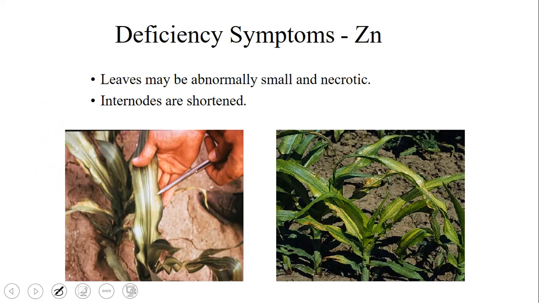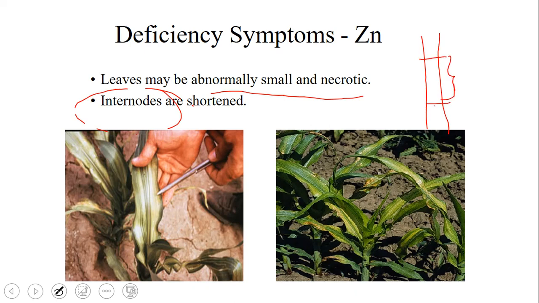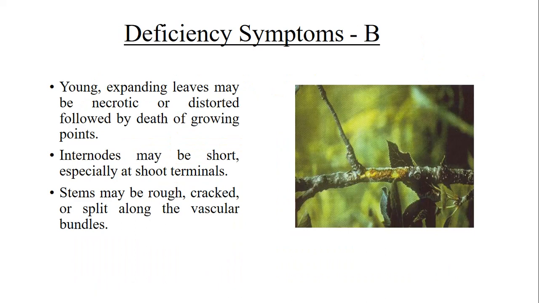And zinc: leaves may be abnormally small and necrotic. Internodes become shortened. Internodes means on the plant there will be some constriction, so if this is the node, this part is the internode, and that becomes shortened in case of zinc deficiency. And boron, you can read it up: young expanding leaves may be necrotic or distorted, followed by death of the growing points. Internodes may be short, especially at shoot terminals. The stem may be rough, cracked or split along the vascular bundles. So that's about the crop nutrition chapter.